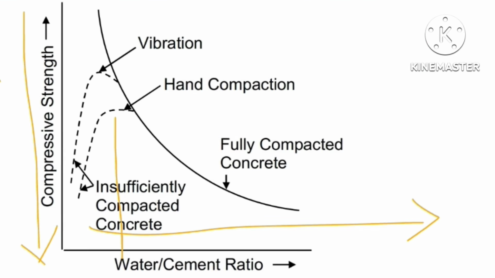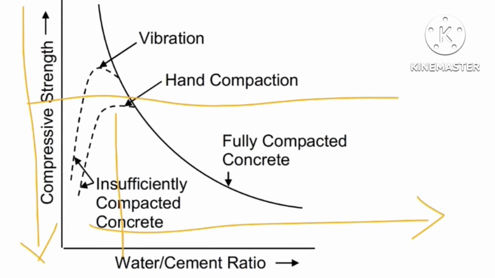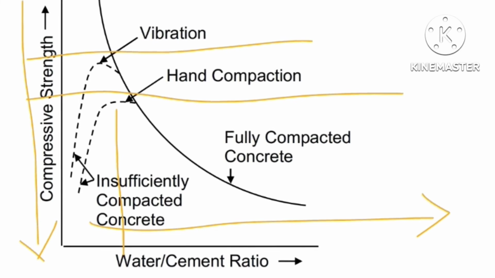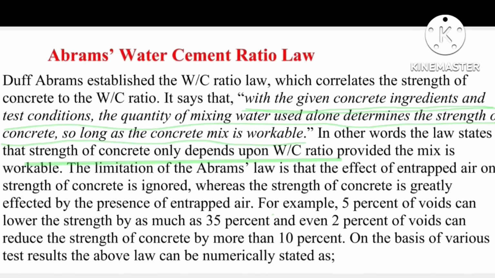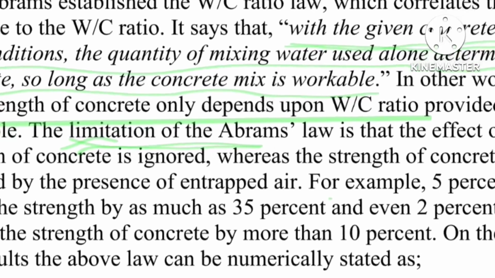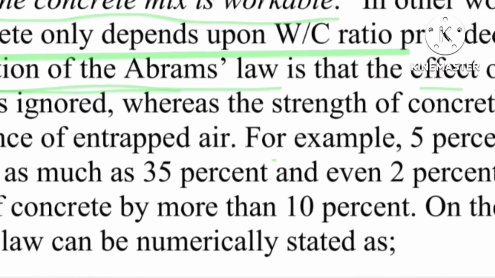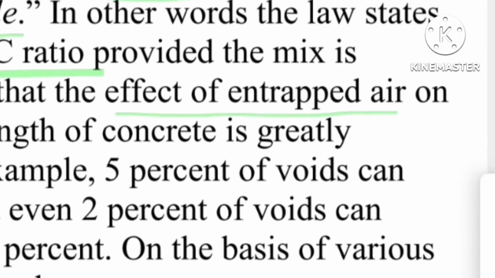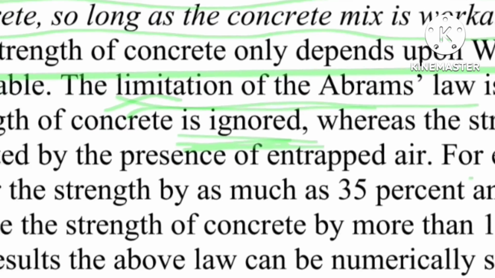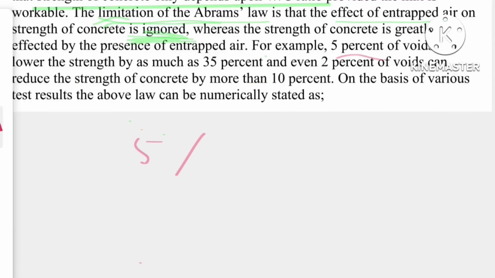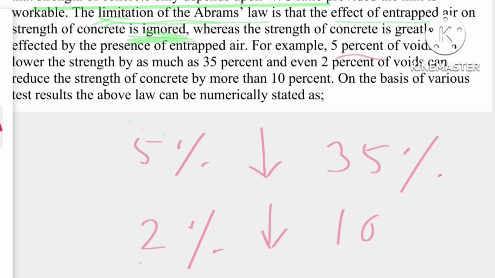It is also found from the compressive strength versus water cement ratio graph of Abrams that at the same water cement ratio, vibration gives more strength than hand compaction. At the same time, there is a limitation found in Abrams law, and it is that it didn't consider the effect of entrapped air on the strength of the concrete, whereas the strength of the concrete is greatly affected by the presence of entrapped air. Such as, 5% of voids due to entrapped air can lower the strength by up to 35%, and a mere 2% of voids can reduce the strength of the concrete by up to 10%.